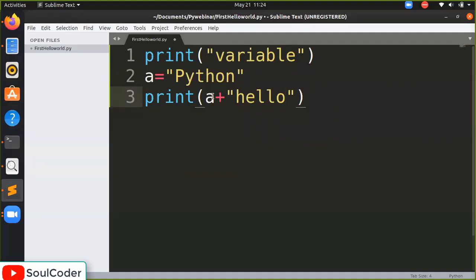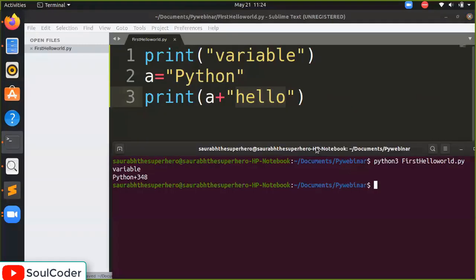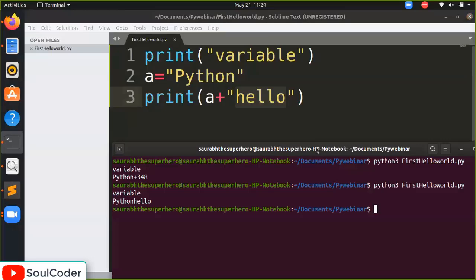Okay, so when we say print a plus hello, it will display as it is. I'm going to show it. So variable Python hello. Let's see.